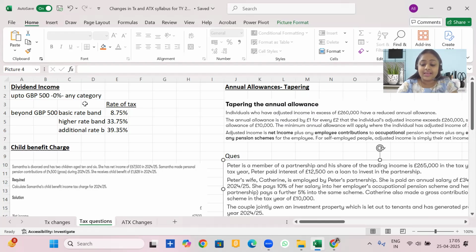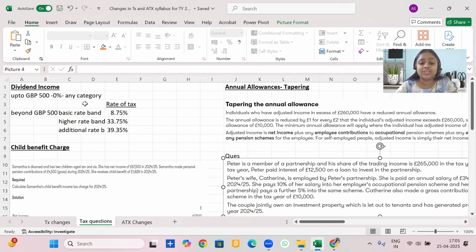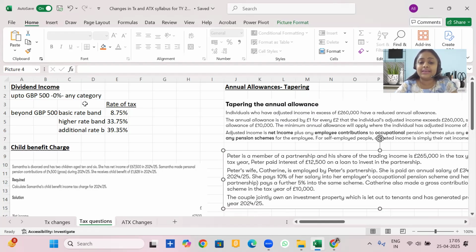The first tax change that I'm going to discuss is the nil rate band changes while calculating the dividend income. Earlier, the nil rate band for dividend income was 1000, but now this tax year it has been reduced to 500. What does it mean?